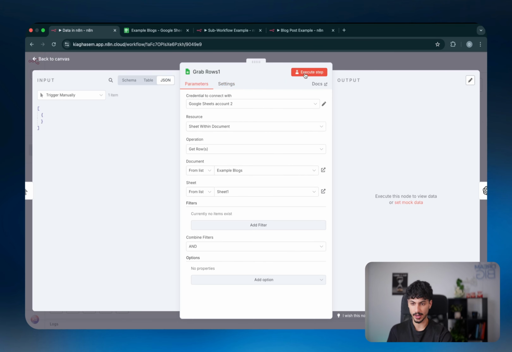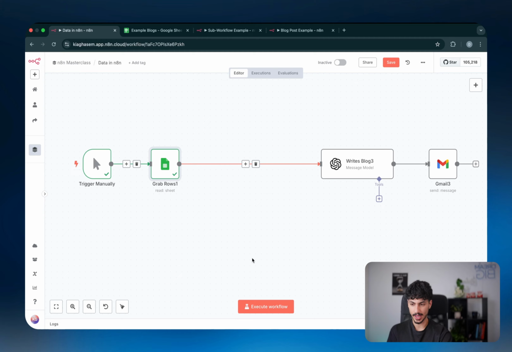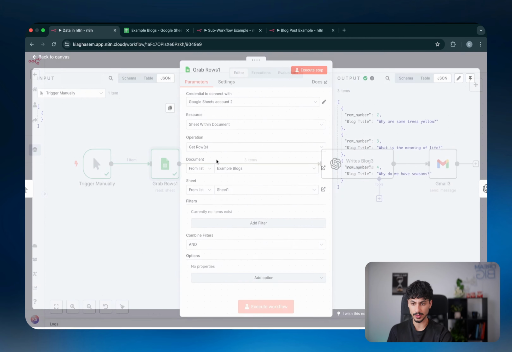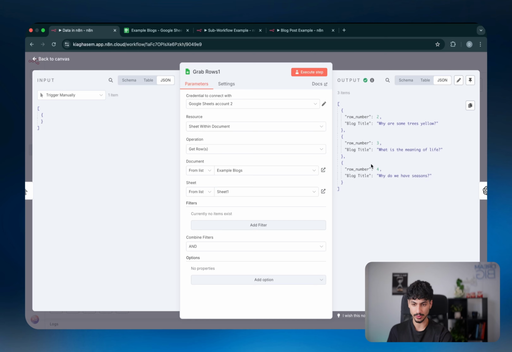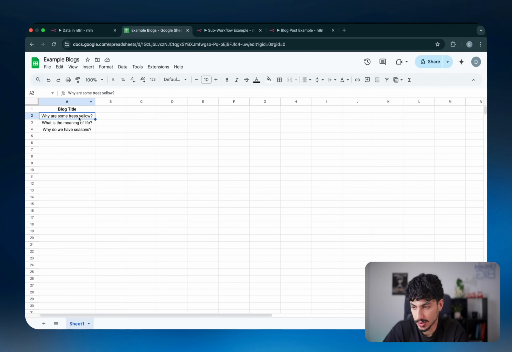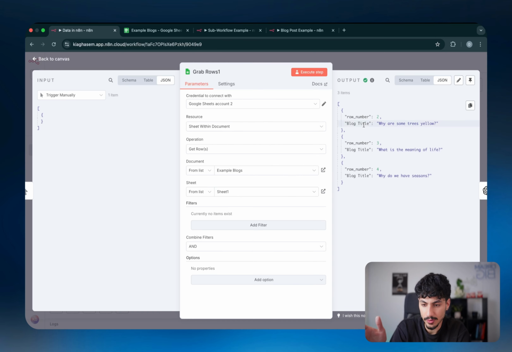and each row has one separate blog title. So if I come back here and I run this, as you can see, it's going to give me 3 items, and each of those items is just one row from the actual Google Sheet. So in this case, we have row number 1, which is why are some trees yellow, row number 2, which is what is the meaning of life, and row number 3, which is why do we have seasons. And that's literally just 3 rows inside that specific Google Sheet. And these are obviously blog titles, and the blog titles will then be fed into the OpenAI node, which is going to write a blog post and send it to us via email. Very similar to what we saw before.